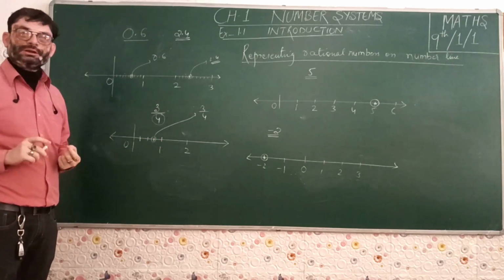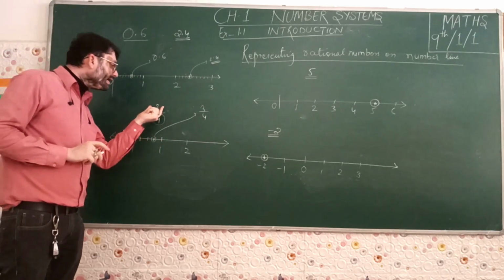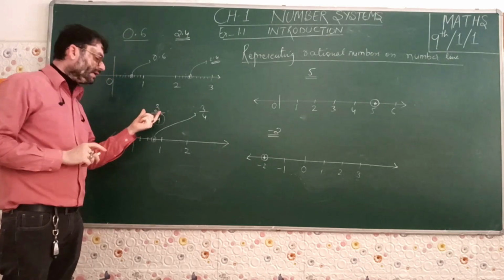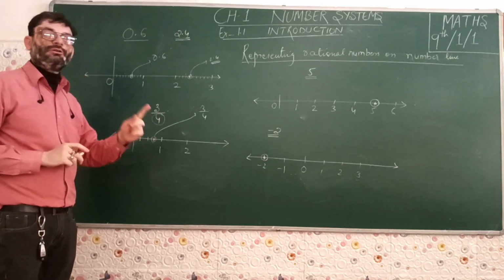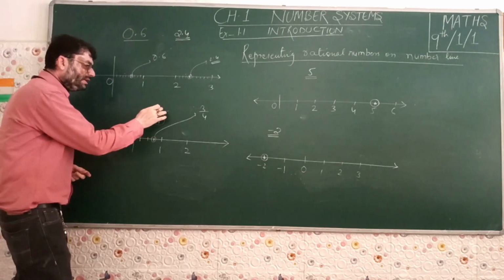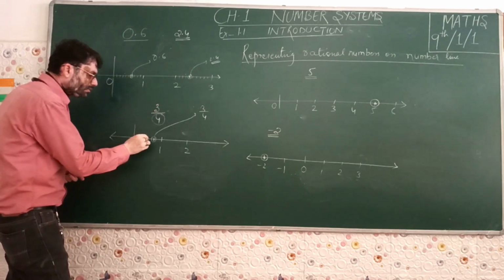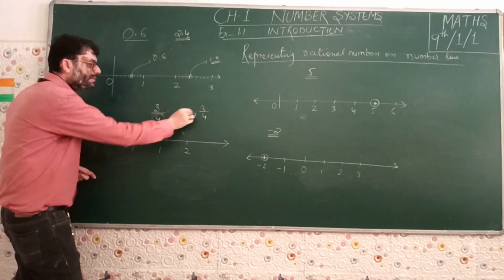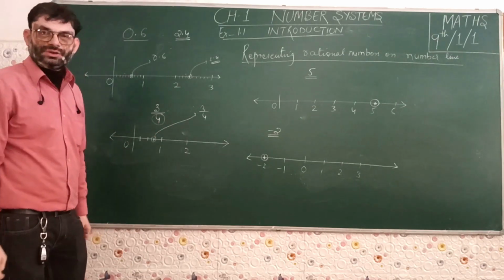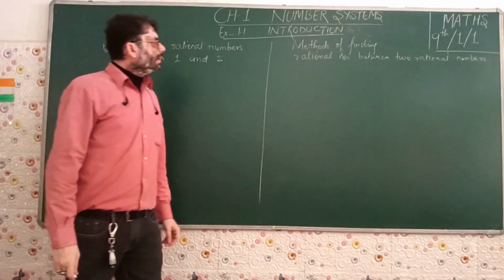After dividing into 4 equal parts, we move on to the numerator. Seeing the value of the numerator, we will have to locate that number of points. So here the numerator was 3, so 1, 2, and 3. The third point represents my value 3 by 4.